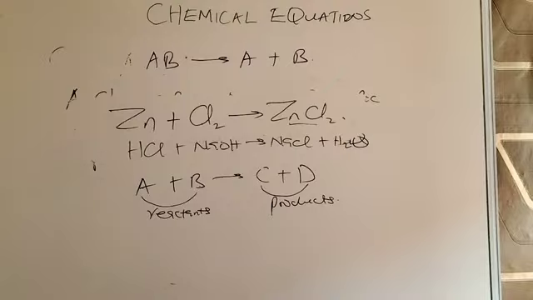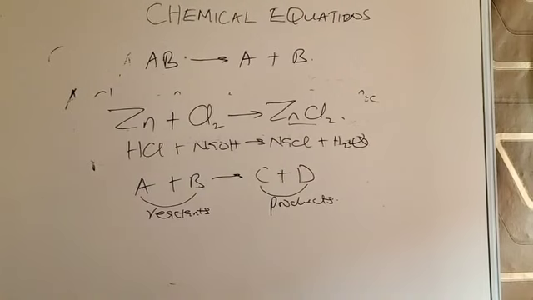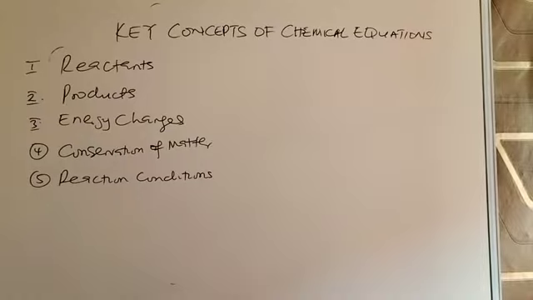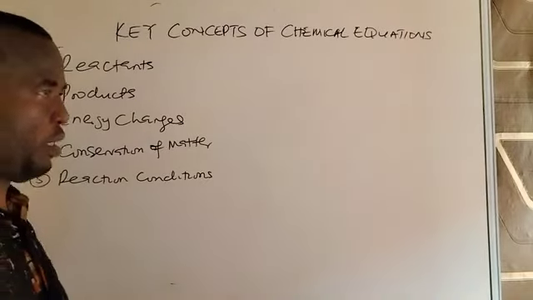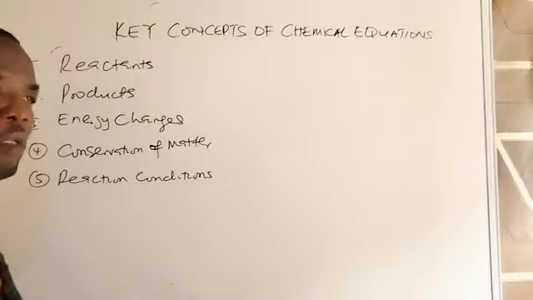What are the terms we deal with when we discuss chemical equations? So we'll now look at the key concepts of a chemical equation. What terms do we use to describe a chemical equation? The first term is called reactants.